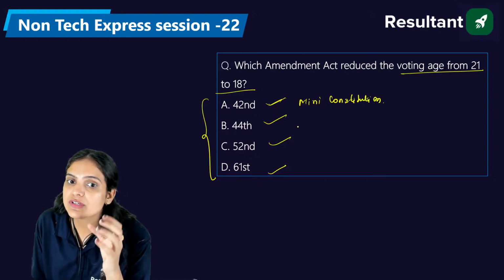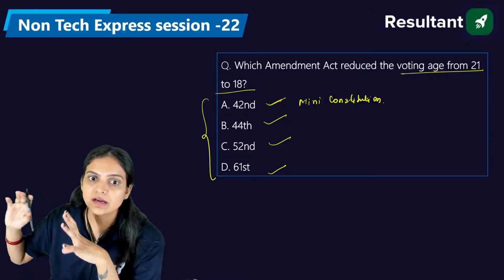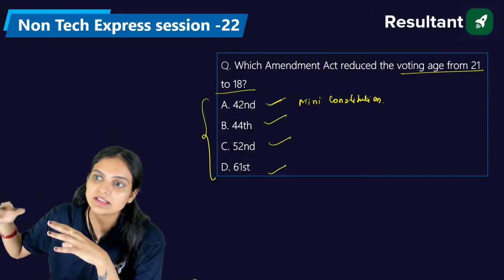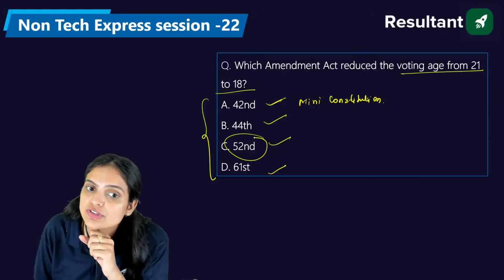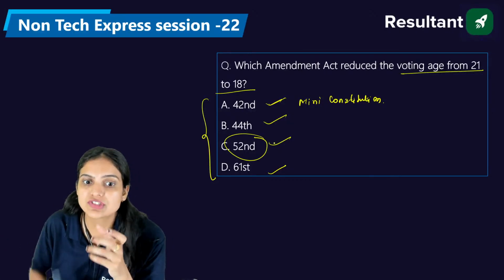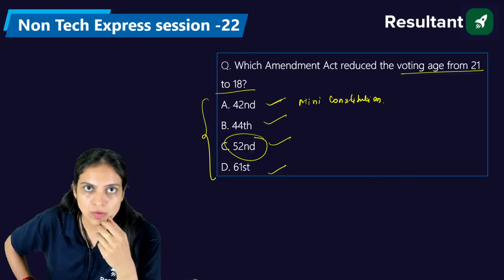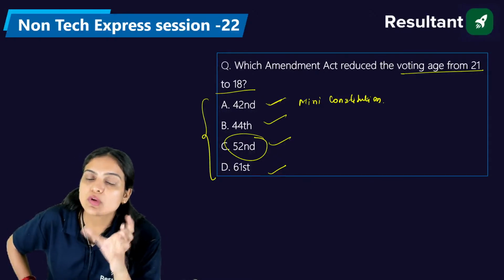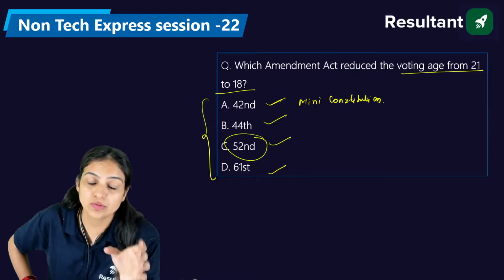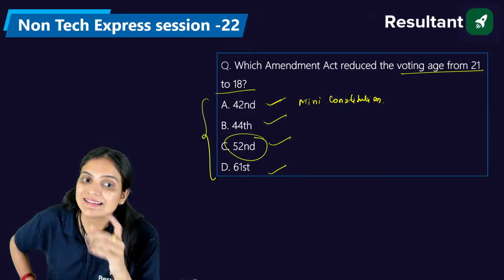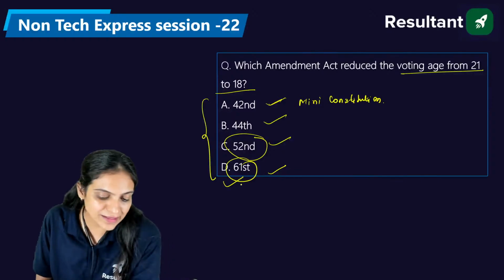The 44th is something which we generally relate with the Right to Property. We gave the fundamental right to property the status of a legal right. The 52nd Constitutional Amendment tells us about the anti-defection law. The discussion about the disqualification of members of Parliament is under the 52nd amendment. And 61 is the right answer, because by the 61st Constitutional Amendment of 1989, we had